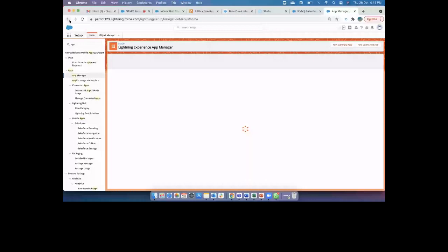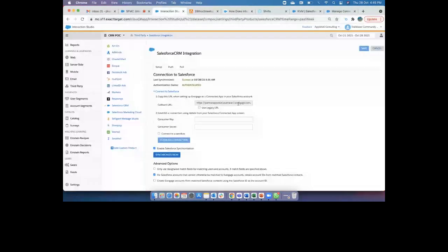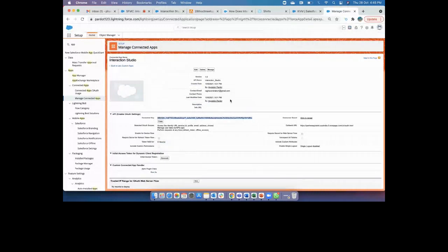So here you see consumer key, consumer secret, and callback URL. This callback URL is given by Interaction Studio automatically. You have to copy this callback URL and use it here, and then create a connector. Once you create a connector app, you will get the consumer key and consumer secret. Copy these two, come to Interaction Studio and paste them here.